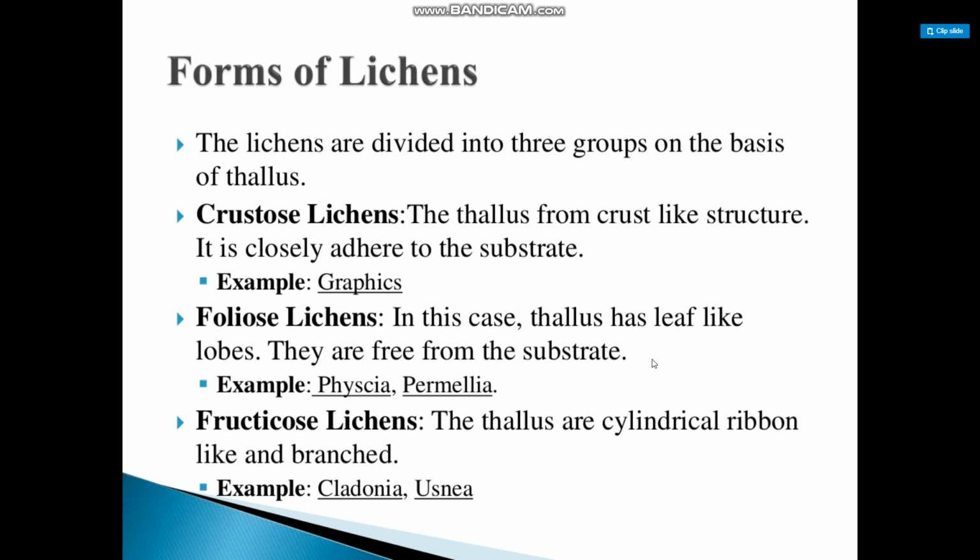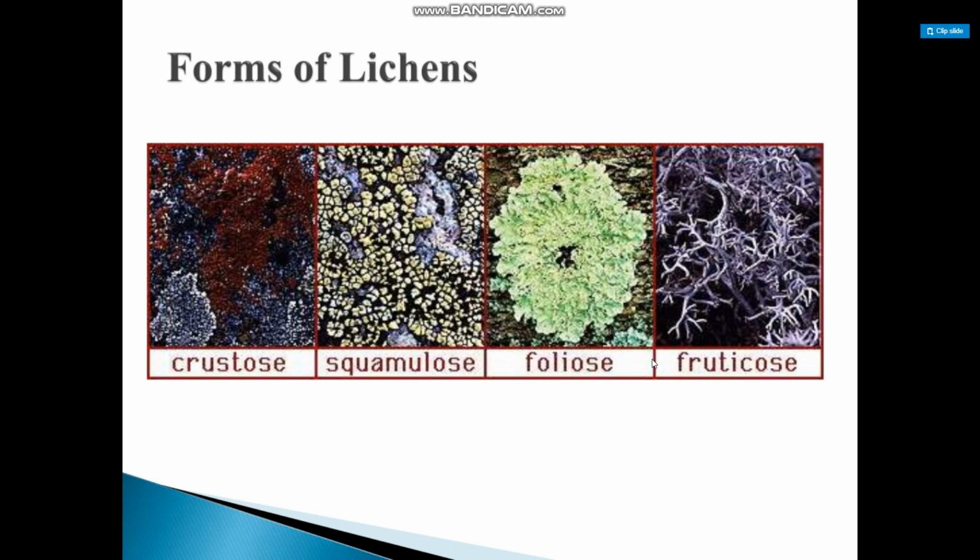For example, Physcia and Parmelia. And the third one is fruticose lichen. The thallus is cylindrical, ribbon-like and branched. For example, Cladonia and Usnea. These are the forms of lichen.